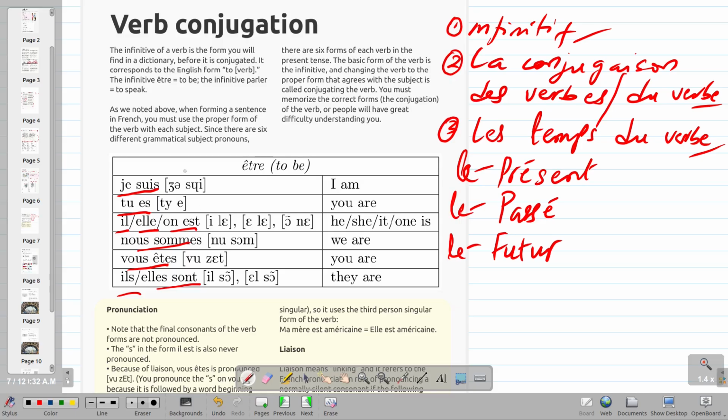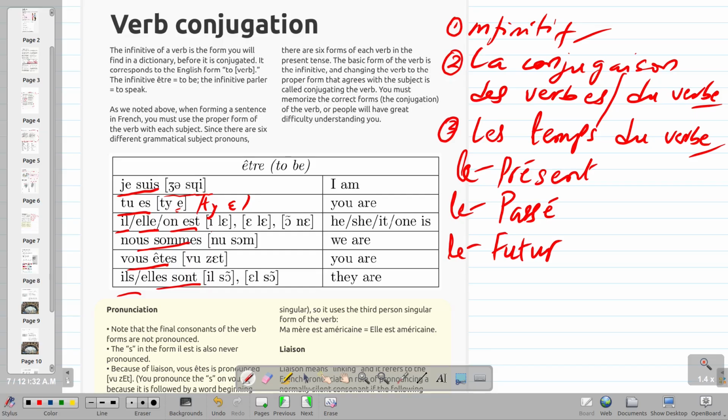And this is also accompanied with the phonetic transcription. Je suis, tu es. Some people may pronounce it as tu es, so you can see that. But if you said tu es, that works.